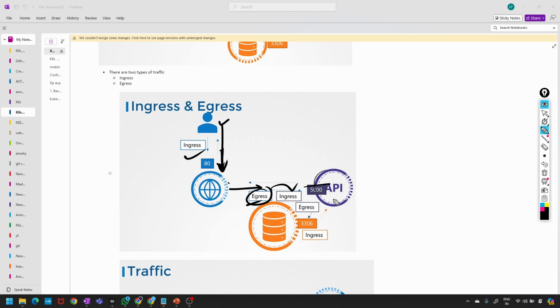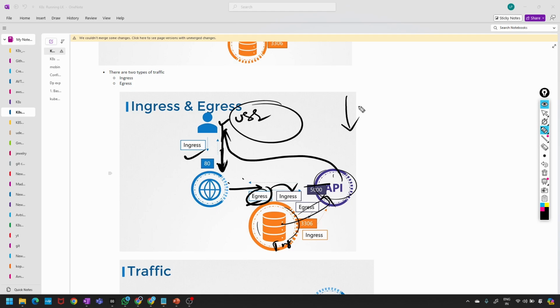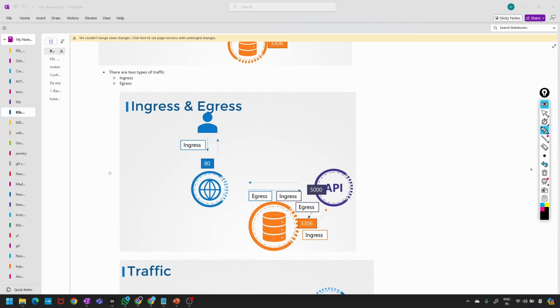This API is connecting with the database, that is ingress. Again, if it is giving back to the API, the API will get the response and pass it to the user. So in this process, whatever is incoming is ingress, outgoing is egress. That's it. Simple. To understand the terminology, I have explained all this. So if you see more examples,